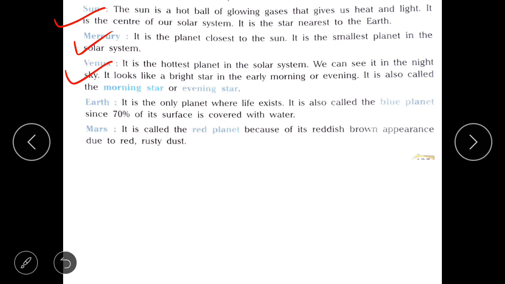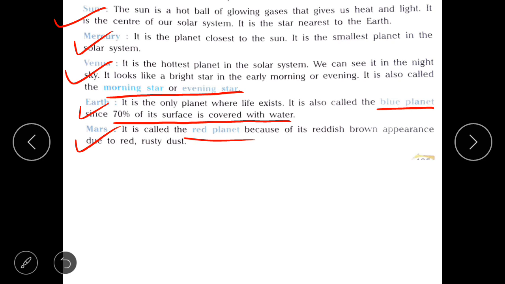It is called the morning star or evening star because it looks like a bright star in the early morning or evening. Earth is the only planet where life exists and where we all live. It is called the blue planet because 70% of its surface is covered with water. The next planet is Mars. It is called the red planet because of its reddish brown appearance due to red and rusty dust.